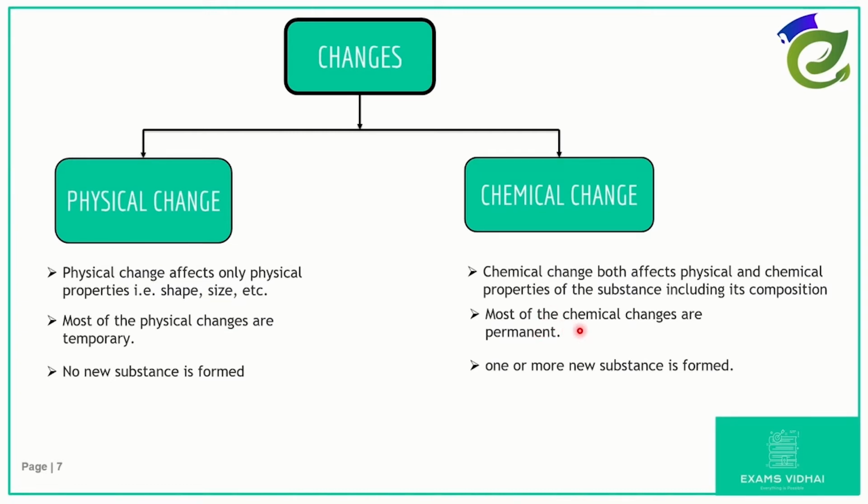Here I am making sure that not all physical changes are temporary. Most of them are temporary. There might be a physical change which is permanent too. Same applies to the chemical change. There might be a chemical change which is temporary too. You just remember it. Then coming to physical change, in physical change, no new substance is formed. Whereas in chemical change, one or more new substances are formed.